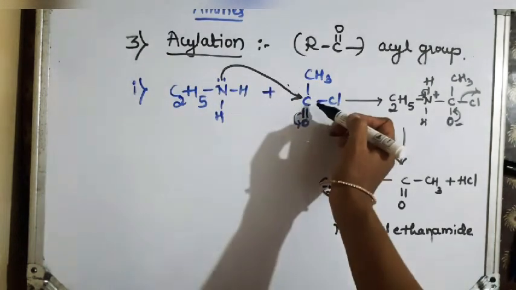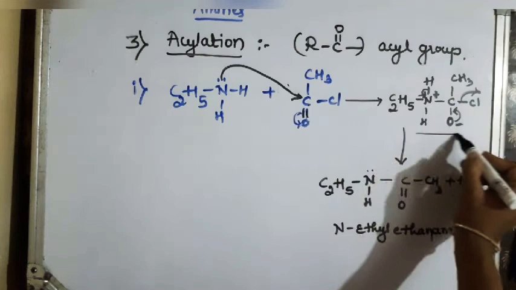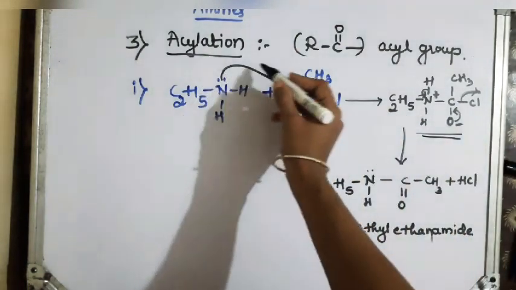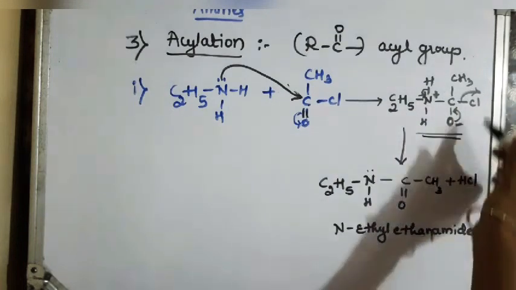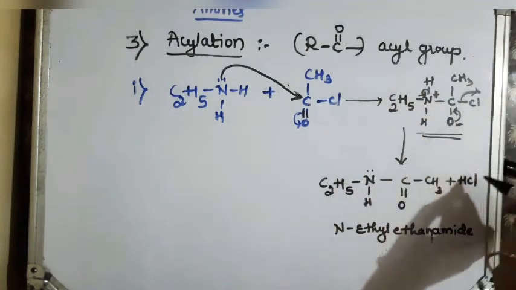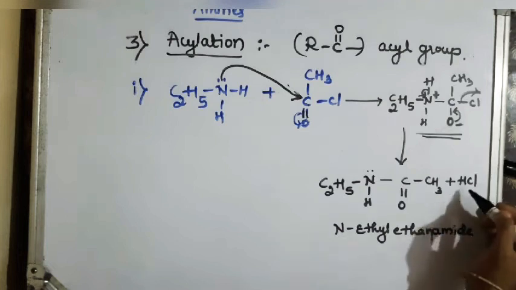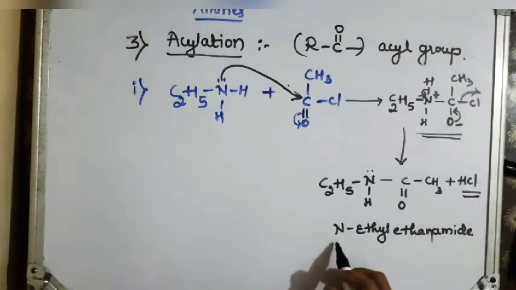So nucleophilic attack takes place and you get this particular species. As nitrogen gives its electron to form a bond, nitrogen carries a positive charge. So the rearrangement takes place to get the stable compound with the release of HCl. So we get our stable compound, N-ethyl ethanamide.